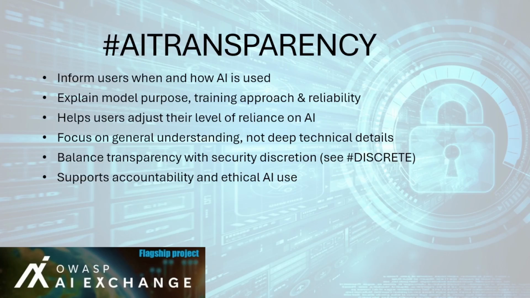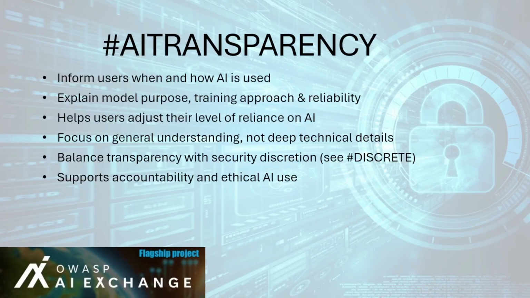Key practices are as follows. 1. Disclose AI involvement. Clearly inform users when an AI system is used in decision-making or generating content. 2. Communicate key characteristics. Describe the AI model's purpose, data sources, training process, and expected accuracy without exposing sensitive technical details. 3. Manage expectations. Make users aware of limitations, potential biases, and error margins, encouraging appropriate reliance levels. 4.